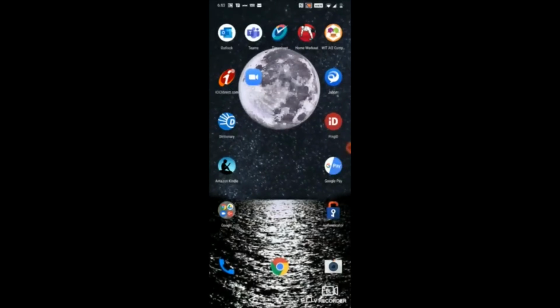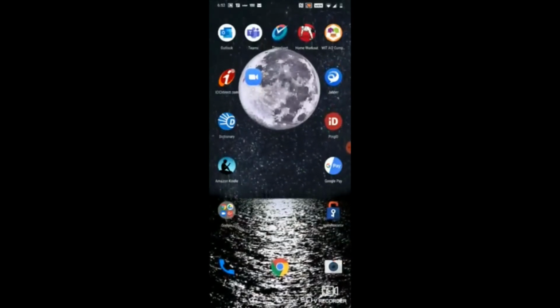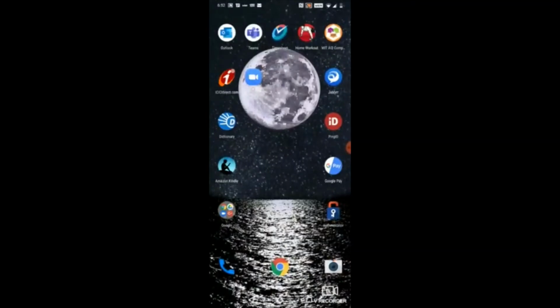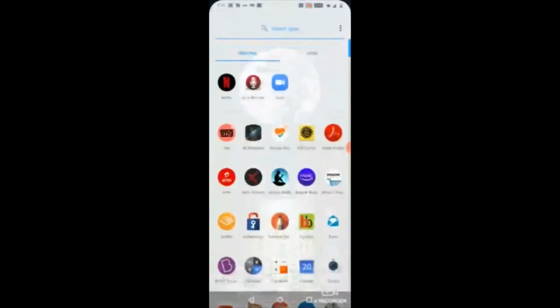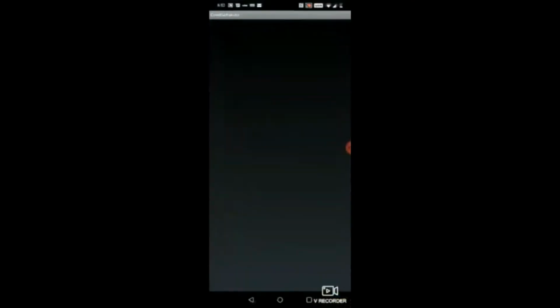So, COVID Se Raksha is a complete app on COVID 19. It is made considering the current pandemic situation of COVID 19. So, now I will demonstrate my app. I will load my app. So, this is my app called COVID Se Raksha.